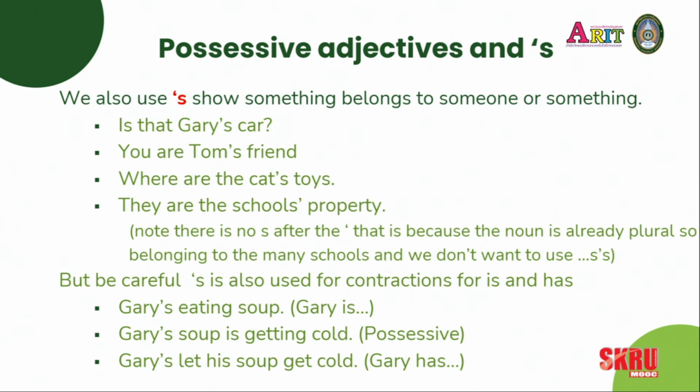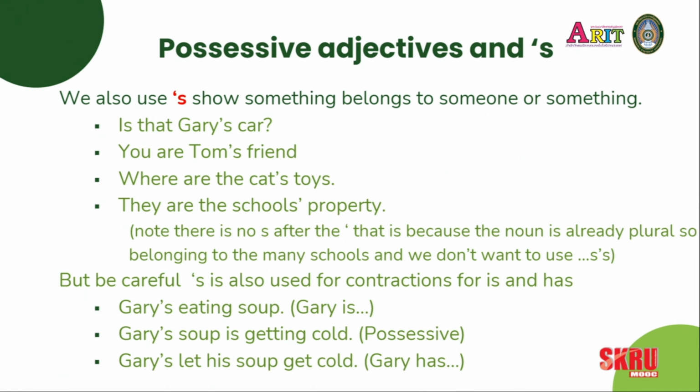The apostrophe S, does the car belong to Gary? You are Tom's friend. So you're a friend that belongs to Tom. Where are the cat's toys? The toys that I'm talking about belong to the cats.